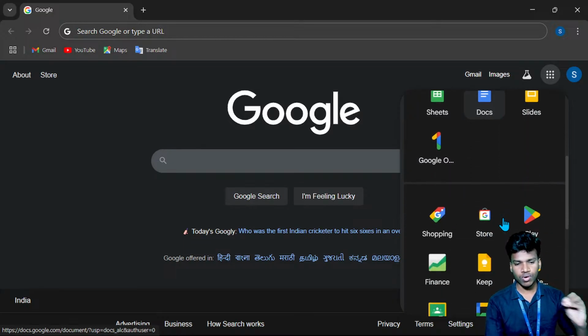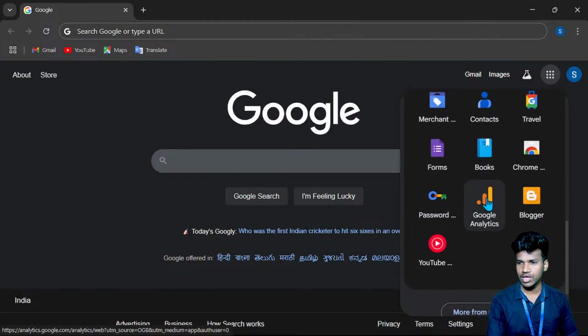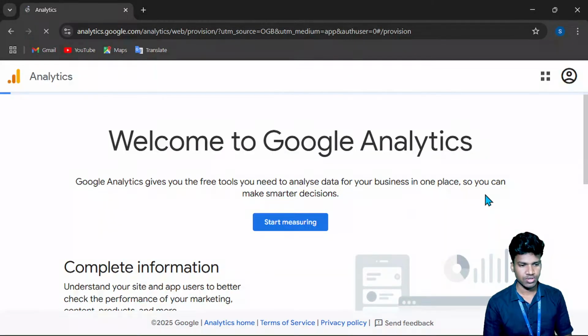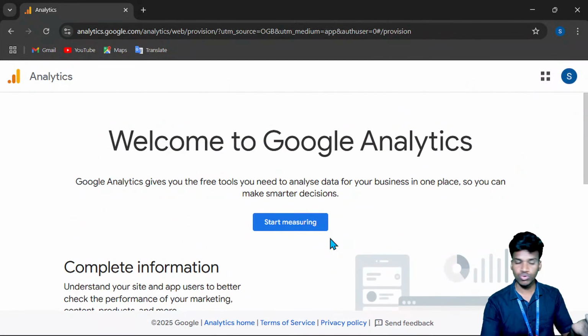Once you scroll down, you can see the Google Analytics tool also. Here you see the Google Analytics tool is presented. Once you click this, you can directly move to the web page of Google Analytics. Here I am new to this, because I have not signed in with this mail ID to Analytics. So now I need to sign in.